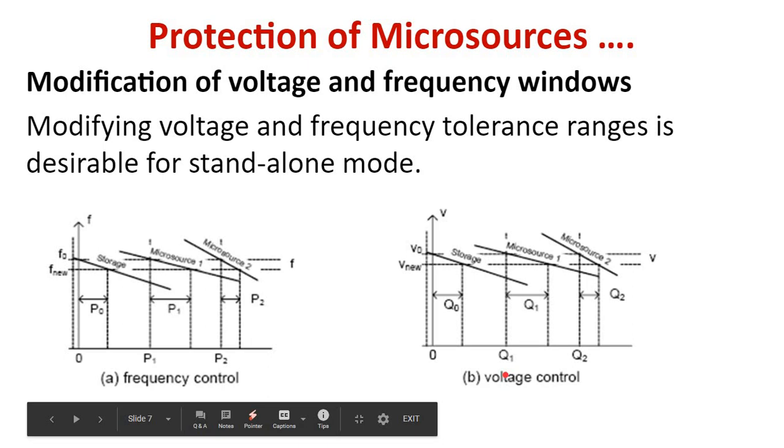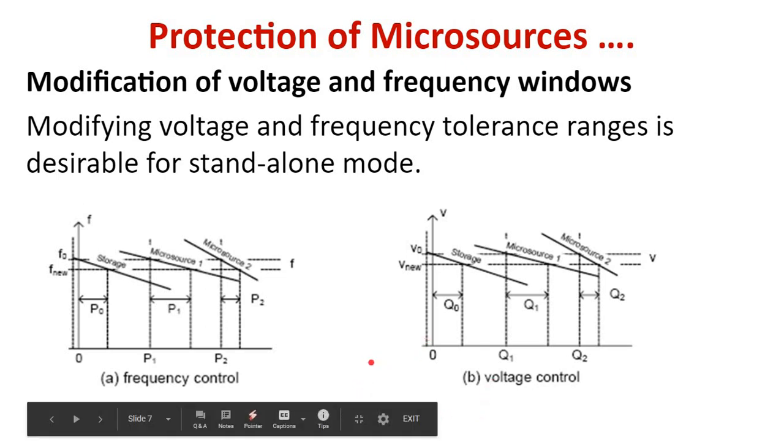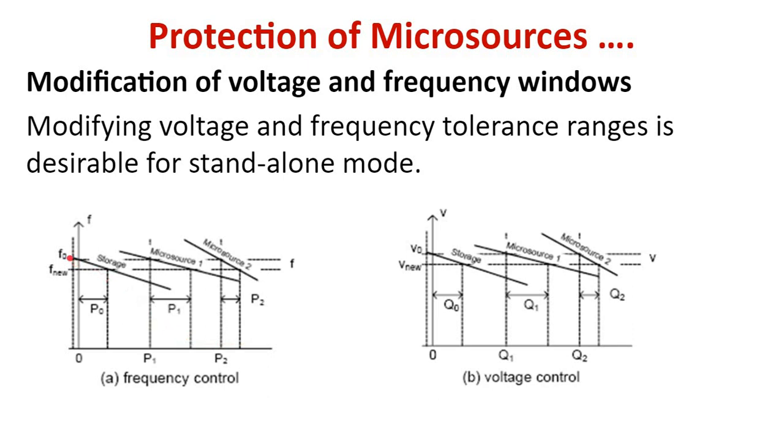So first of all, we will see the modification of voltage and frequency windows. Modifying the voltage and frequency tolerance range is desirable for a standalone mode. This we had discussed earlier. Once again, you can see these are the characteristics of a storage and a micro source and another micro source. So when there is a sudden loss of generation, all these 3 will start working at a common new frequency.